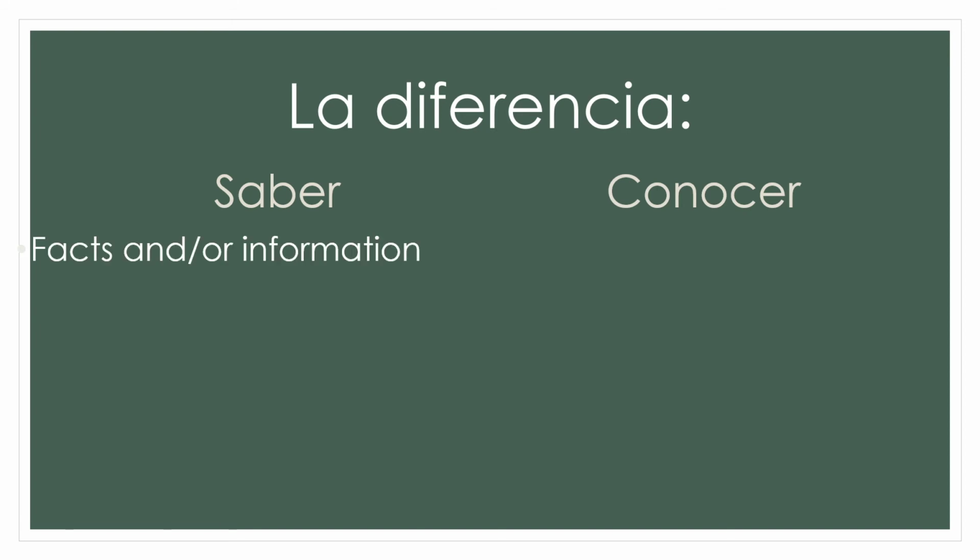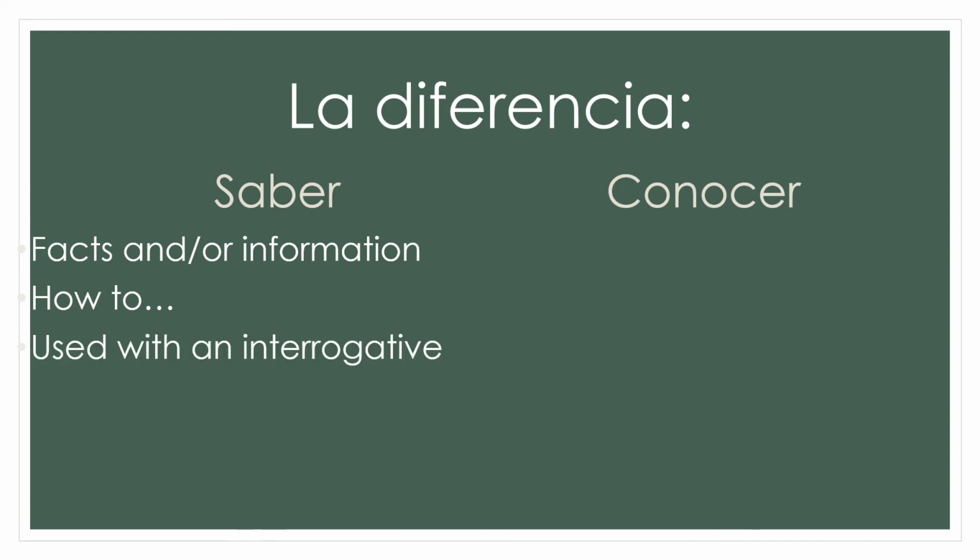Saber is used for facts or information, so you got to know what your sentence means to know whether to use saber or conocer. If the sentence is talking about knowing facts and info, that's going to be saber. How to, that's facts and info. That's where you've got an infinitive behind the blank, and that's going to translate to how to, whether you have como there or not, and that is saber. Okay, if it's used with an interrogative after that blank, then it's going to be saber, because who, what, when, where, how is in fact or information about something.